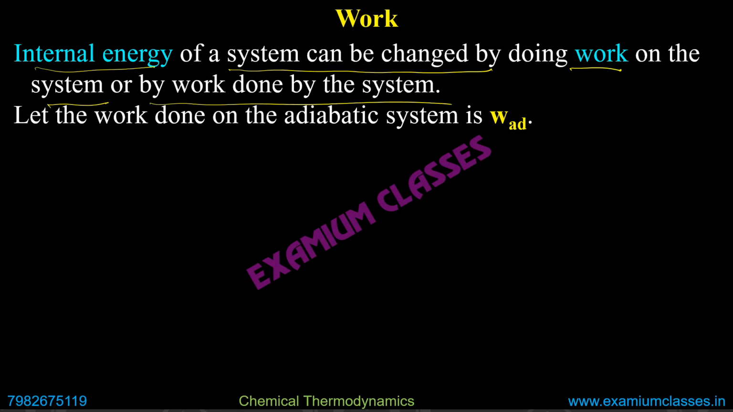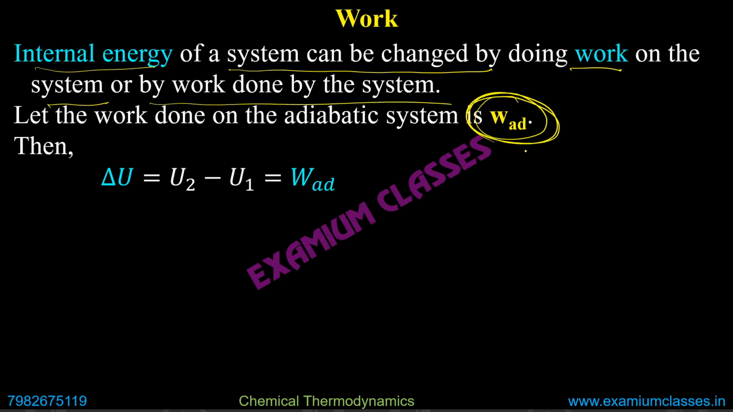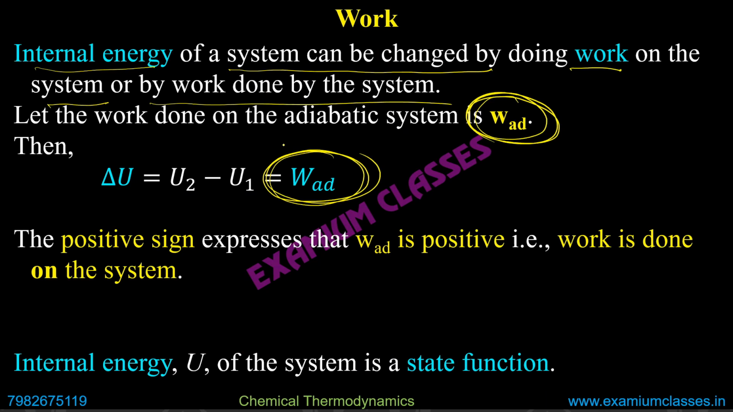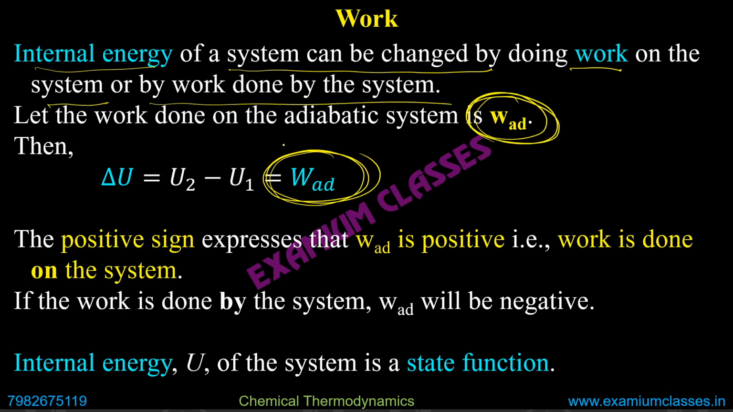Why am I saying adiabatic system here? Because here we are not considering any concept of heat change. We are not changing heat, only work is being done. Then the change in internal energy obviously will be whatever energy is changed due to the work done by the system or on the system. So internal energy U of the system is a state function. It depends only on initial and final values. The positive sign here expresses that W_ad is positive, that is, work is done on the system. If the work is done by the system, in that case we will consider W_ad as negative.